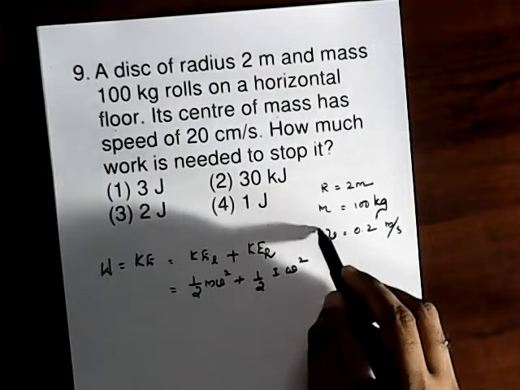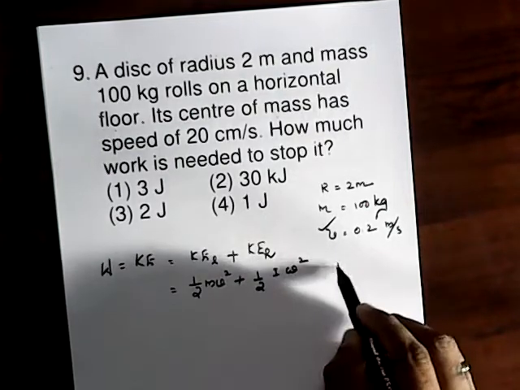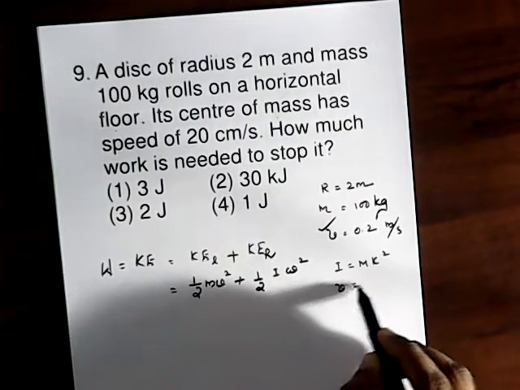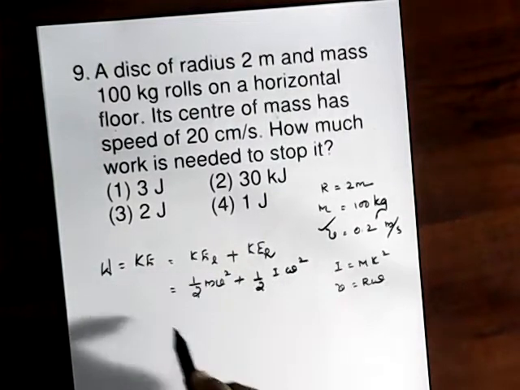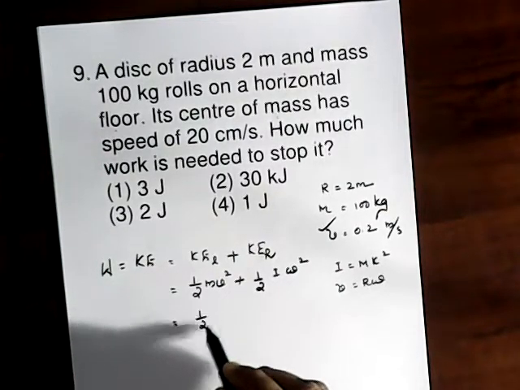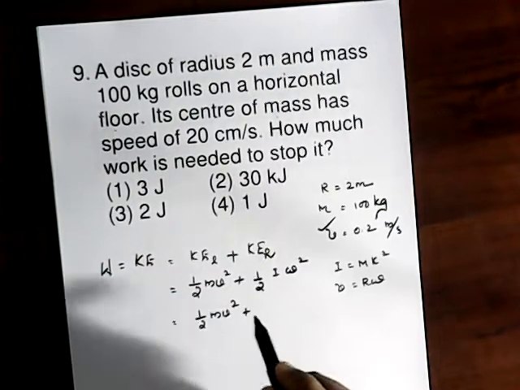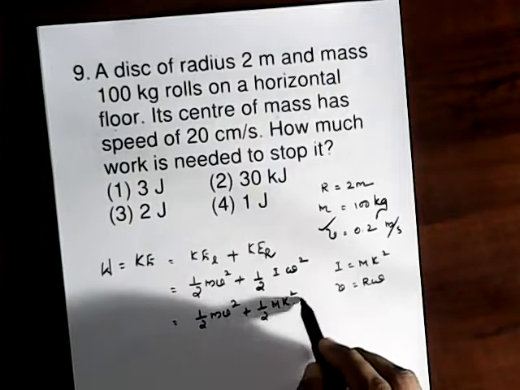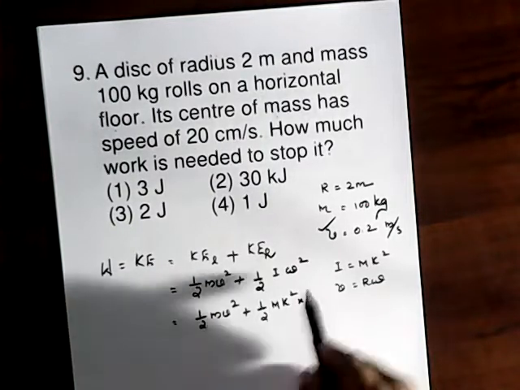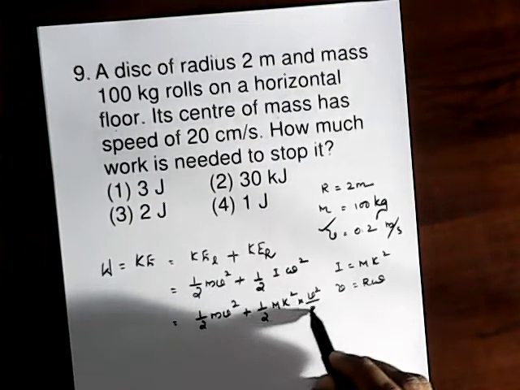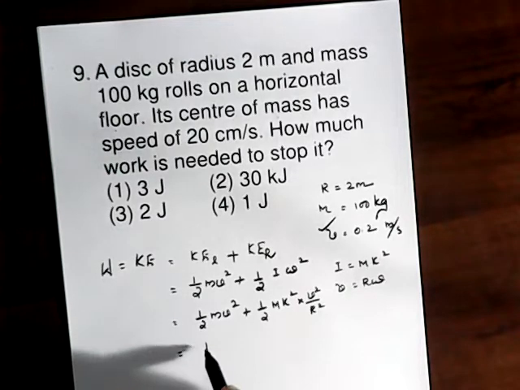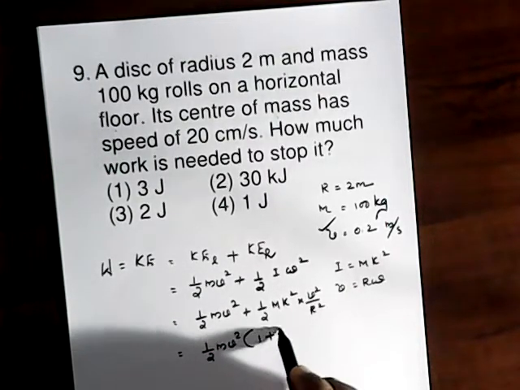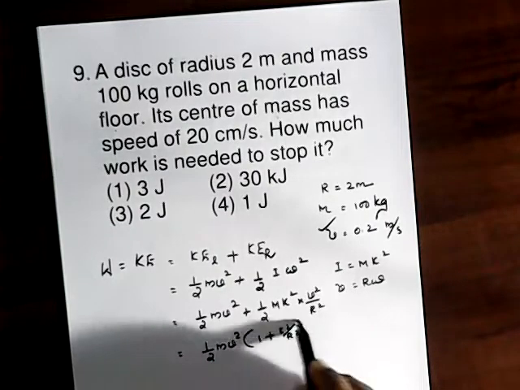In terms of v, I is equal to m k square, and v is equal to r omega, where k is the radius of gyration. So omega square is v square divided by r square. So we get half m v square into 1 plus k square divided by r square.